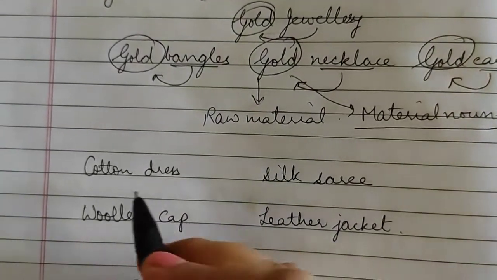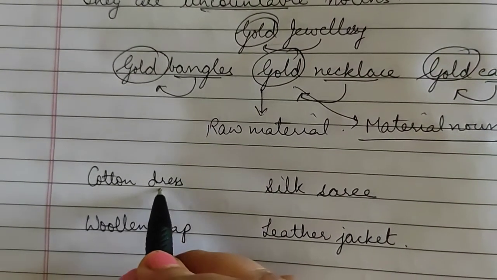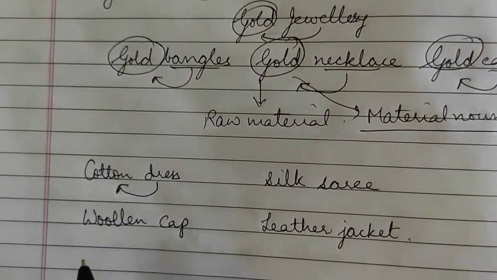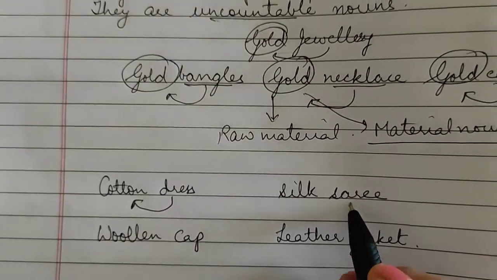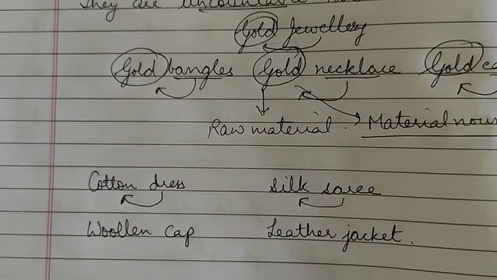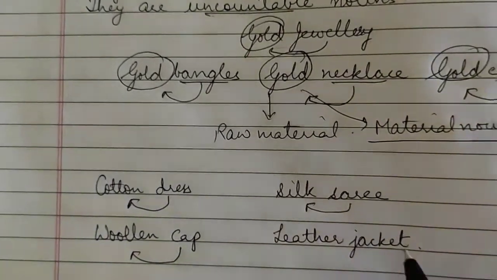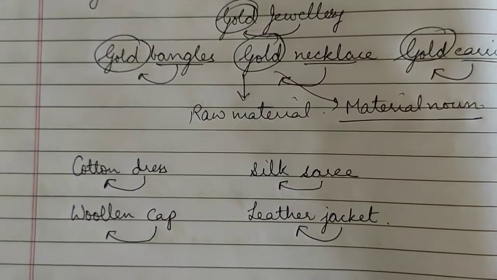Now you can see here, children, dress. This dress is made of what? Cotton. Sari. This sari is made of what? Silk. Cap. Cap is made of what? Wool. Jacket is made of what? Leather.